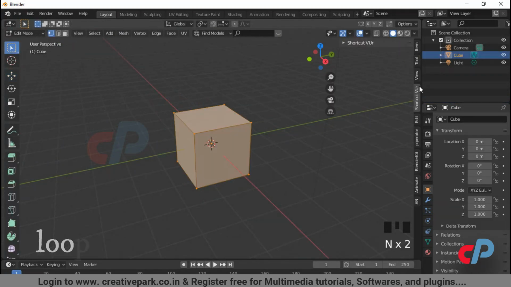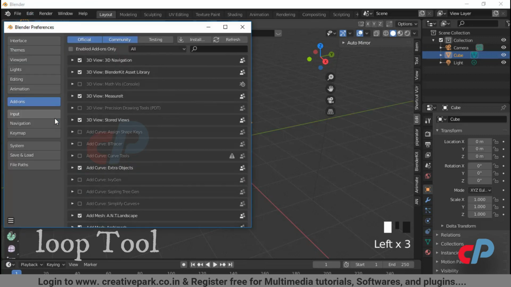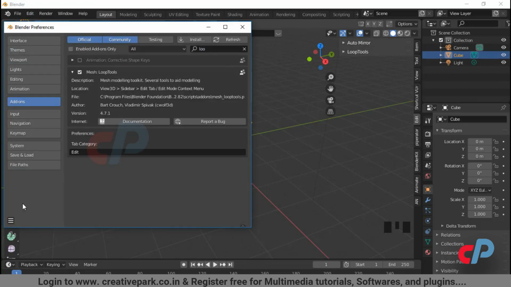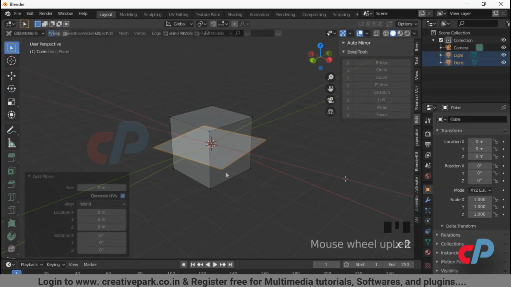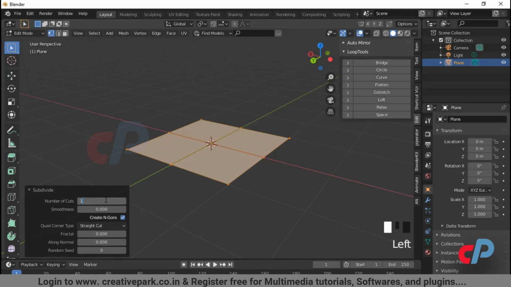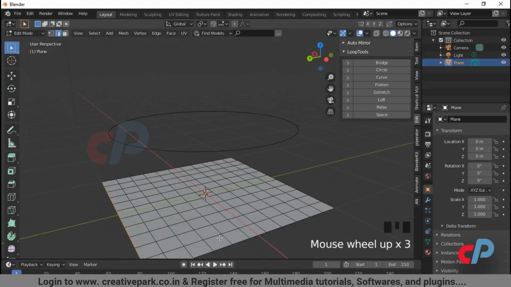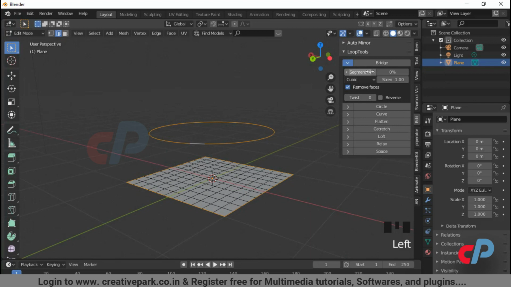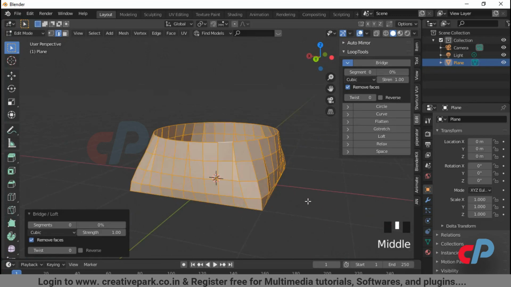Number 12. Loop Tool. Create a plane from Add drop-down menu. Right-click to increase the segments to 10. Create a circle. Hold Alt plus Shift to select both edge loops. Press Bridge from submenu in Loop Tool.